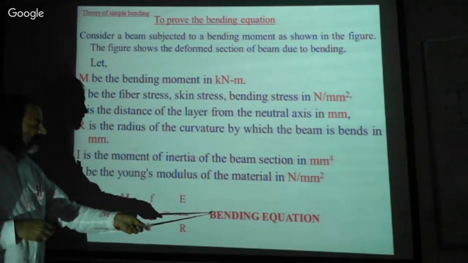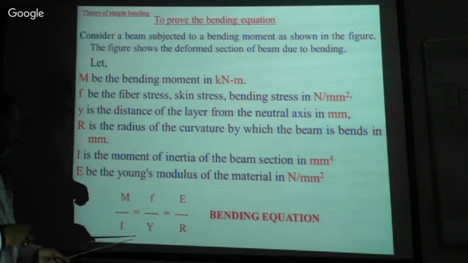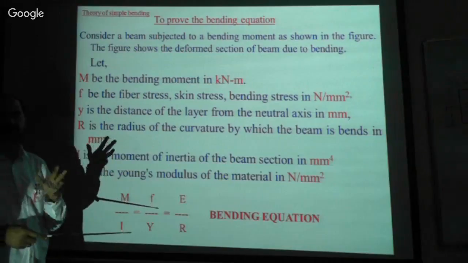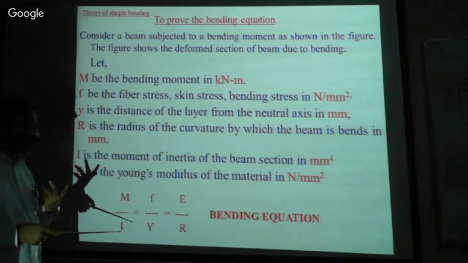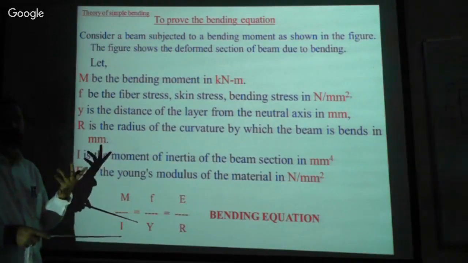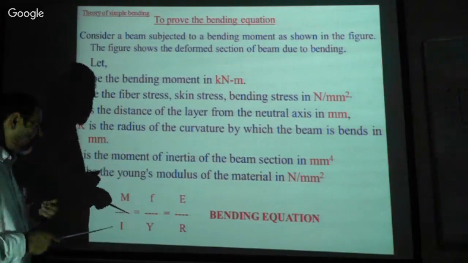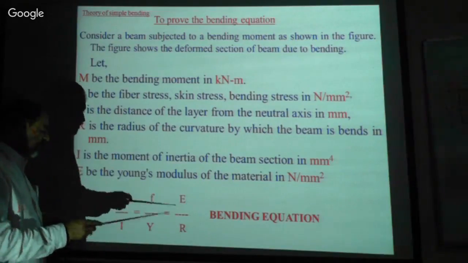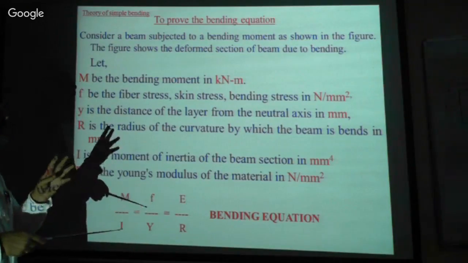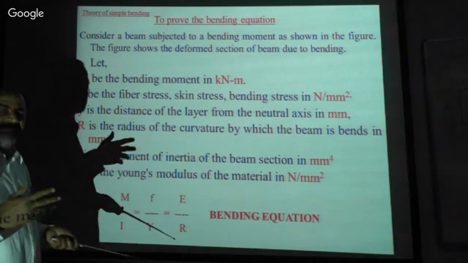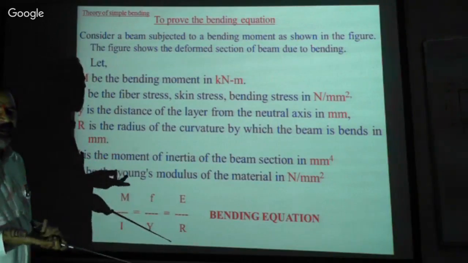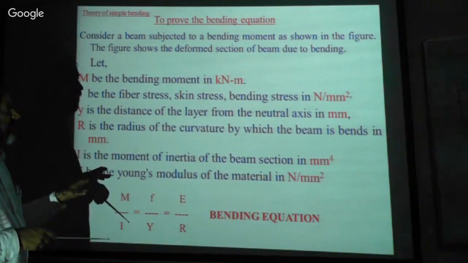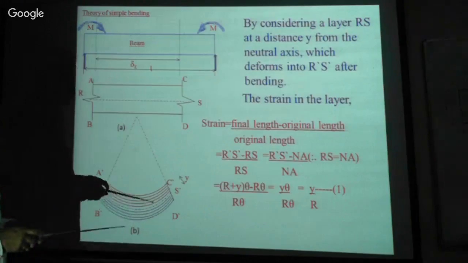This is called the bending equation. It is predominantly used throughout our engineering life. Whatever the beam design, when beam design comes into the picture, we should know about it. We are not supposed to forget this equation under any circumstances to become an engineer, either a civil engineer or a mechanical engineer. We should know about it.